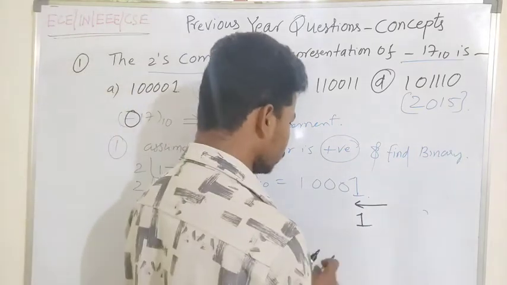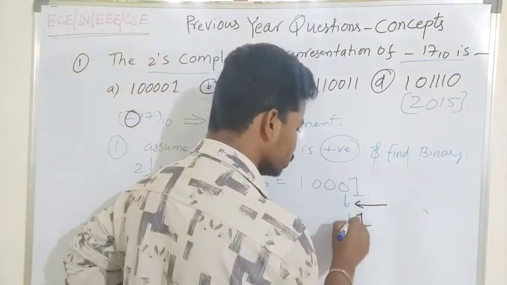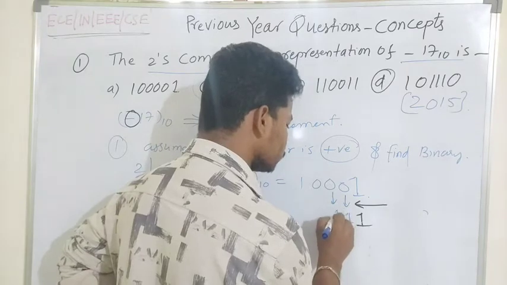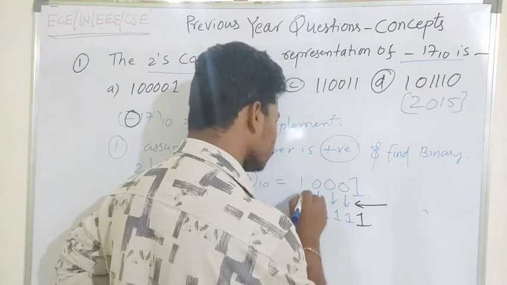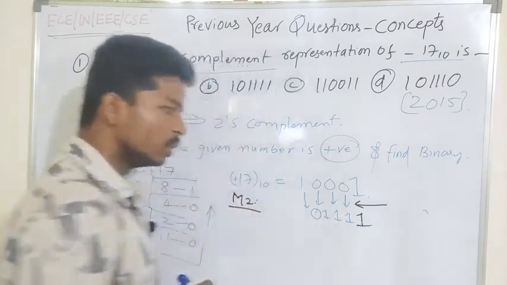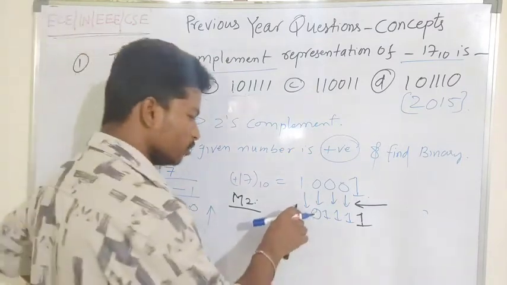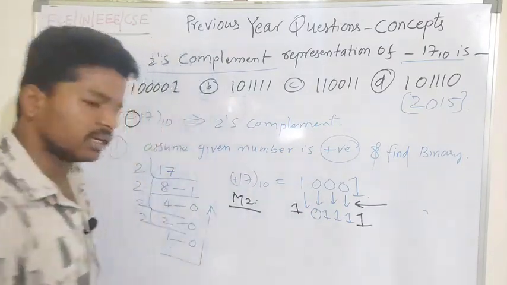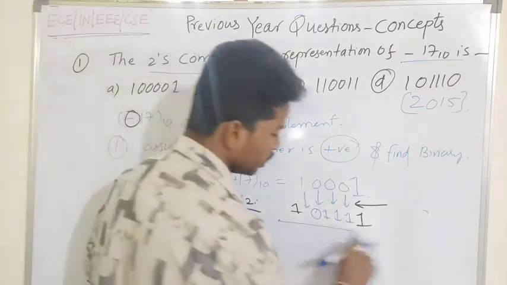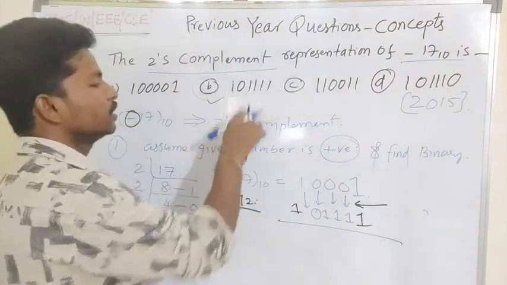So I complement 1 to 0, 0 to 1, 1, 1, and it is 0. To differentiate whether the given number is a positive equivalent or the negative equivalent, I have to keep the sign bit 1. So option B is correct here too.